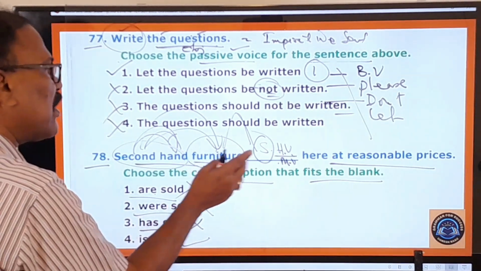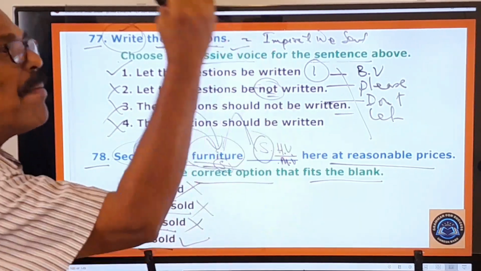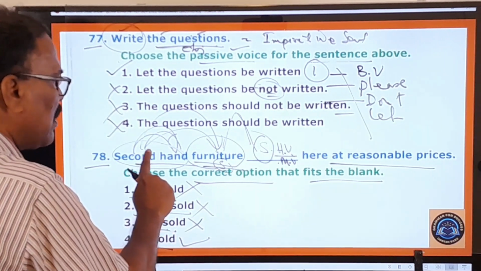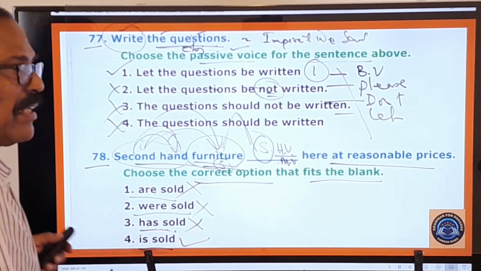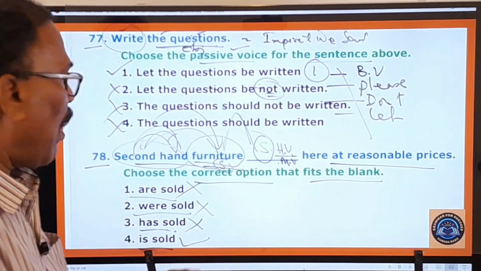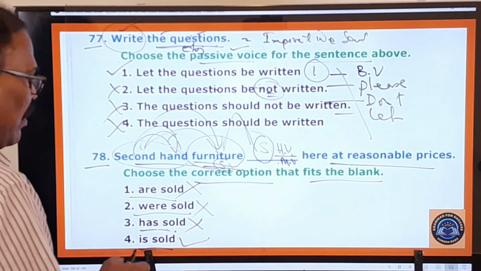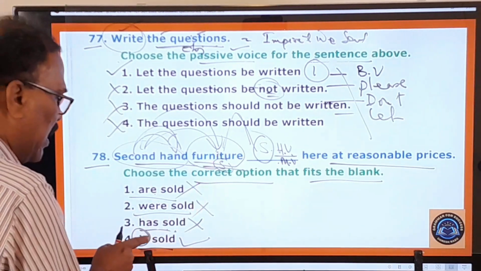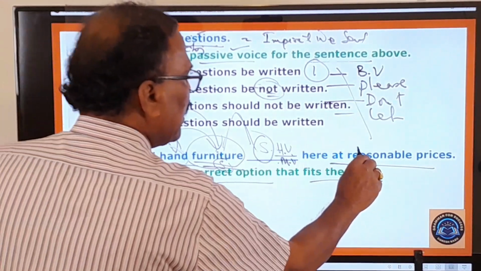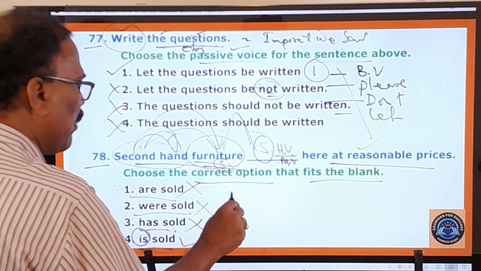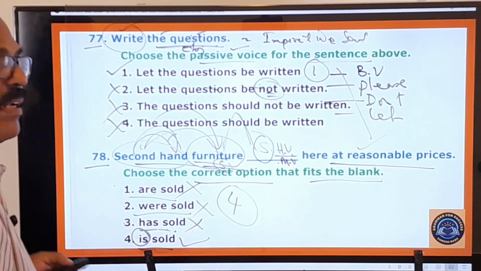This is in the active voice, this is in the passive voice. Second hand furniture is sold, here people are buying it, it is not that they are selling. If you use "has sold", it conveys this meaning: second hand furniture sold something, it did not get sold, it is being sold. So it should be in the passive voice. Second hand furniture is sold here at reasonable prices. Therefore first one, second one, third one are wrong, and only the fourth one is the right one.